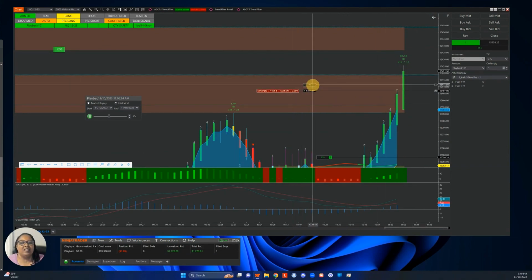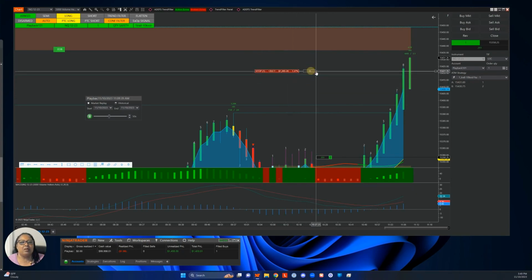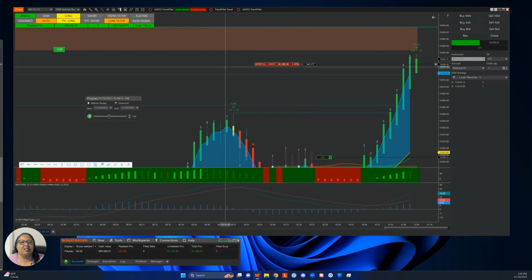Let's say I move this up a little bit more. That red zone disappeared. We broke through it and it's still going up. I can move this up a little bit more. My stop loss, I'm at 1160. So let's say I move this up a little bit more, starting to get close to that next zone.